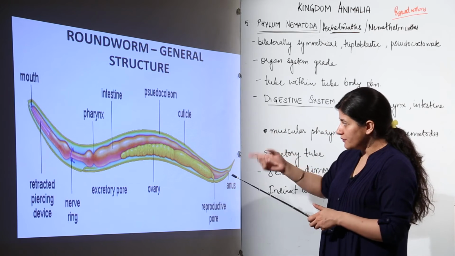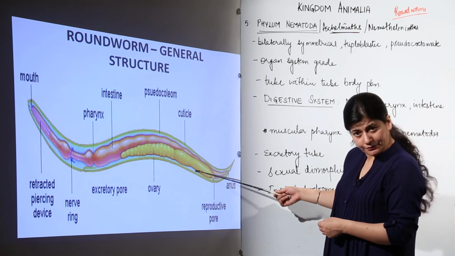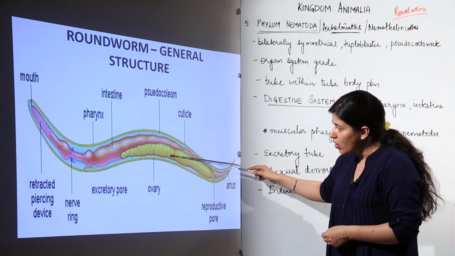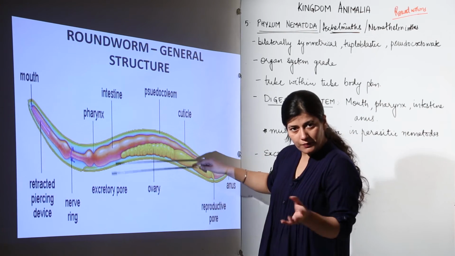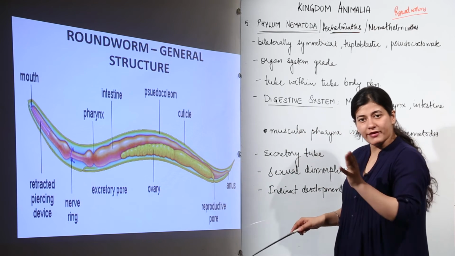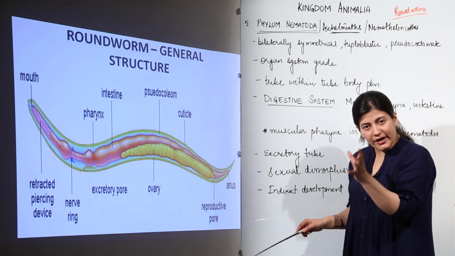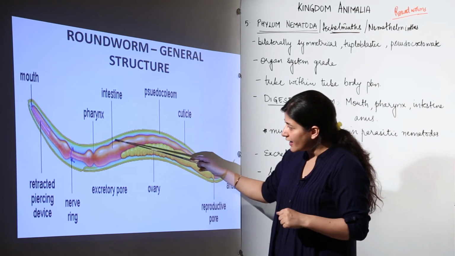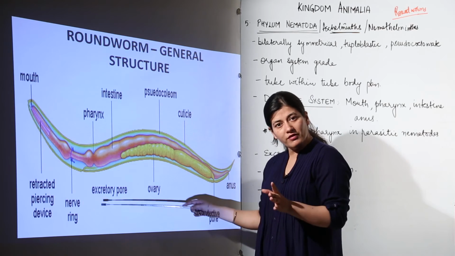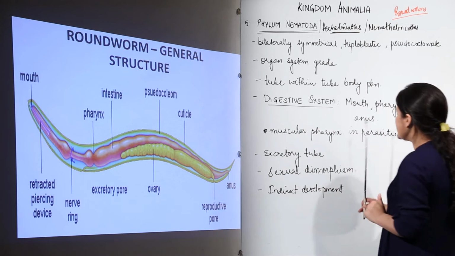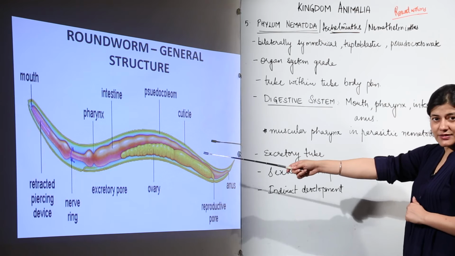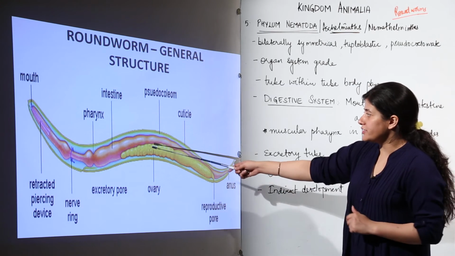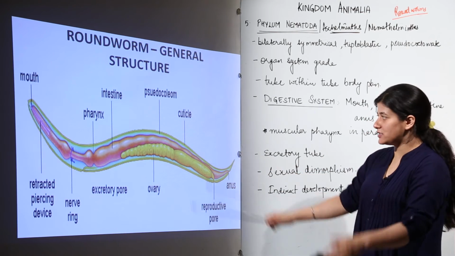There are outer muscles of the organism, they are lined by cuticle as you can see, and there are inner muscles of the gut. Now there being a cavity, these muscles move independently. They are not dependent on each other for the movement. The muscles which are present near the cuticle, and the muscles which line the gut, are moving independently. Now what lies in the digestive system? There is a mouth, there is a pharynx, there is intestine, and there is an anal opening. So this is what lies inside the digestive system.